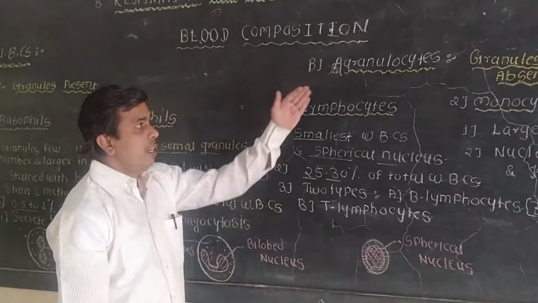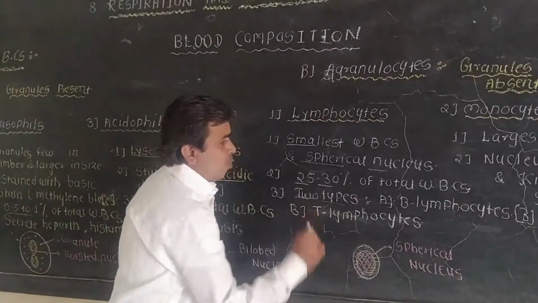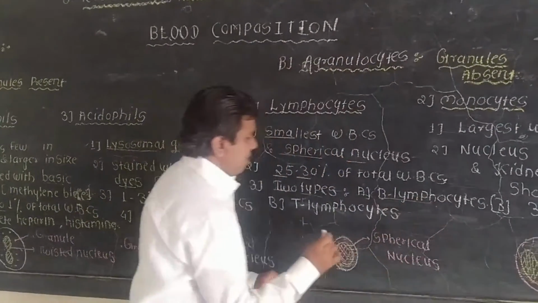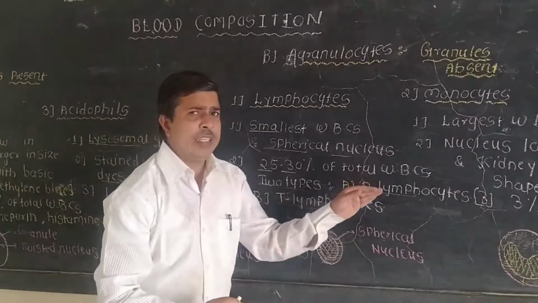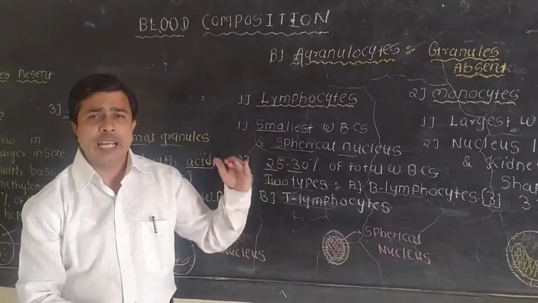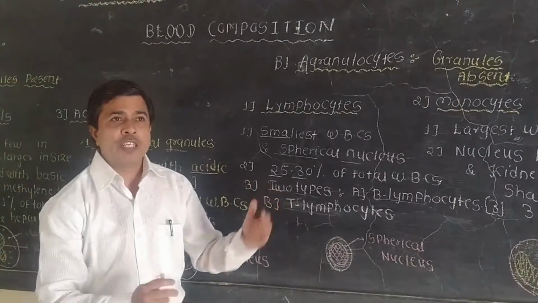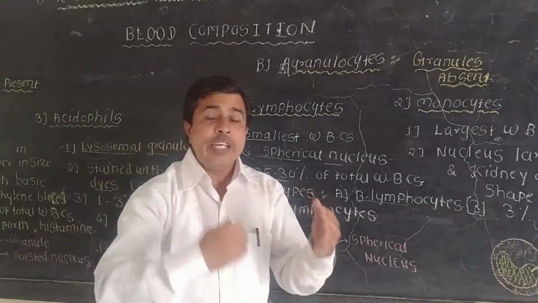Okay, and these lymphocytes are again classified into two types: the B lymphocytes and the second type, the T lymphocytes. B lymphocytes are important because they help in the production of antibodies, which prevent the entry of antigens.